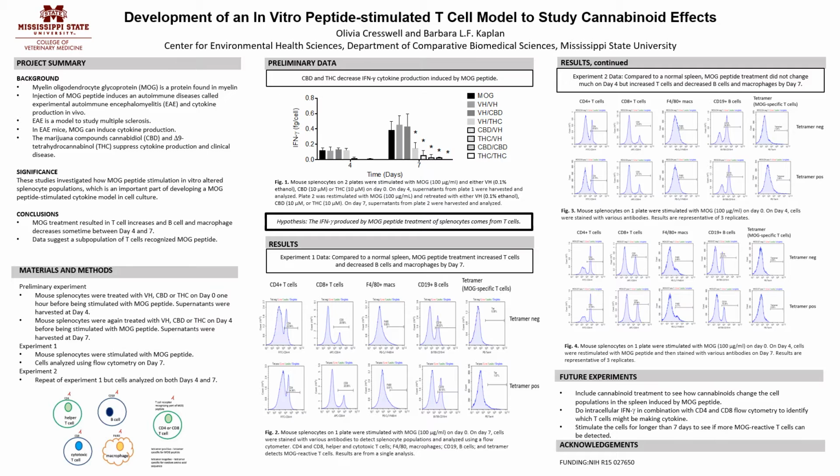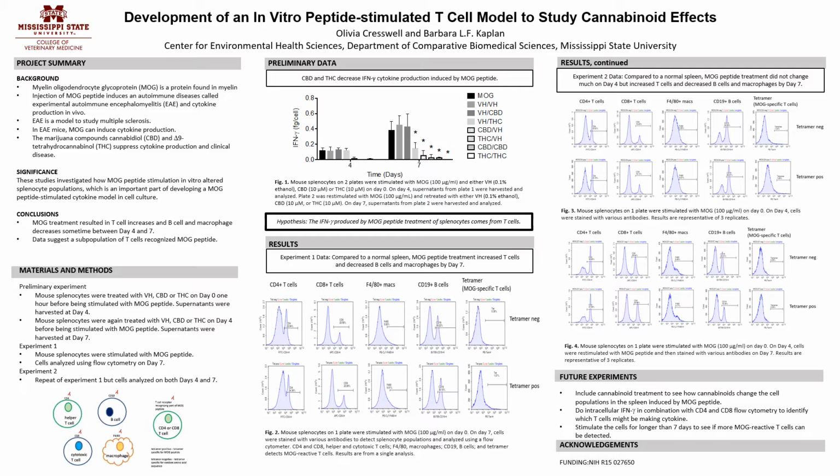The significance of these studies is understanding how MOG stimulation affects splenocyte populations and MOG peptide-stimulated cytokine production in vitro, and developing a model in cell culture. We will show that MOG treatment resulted in T-cell increases and B-cell and macrophage decreases sometime between day 4 and 7, and that a subpopulation of T-cells recognized MOG peptide. We present data from 3 experiments.